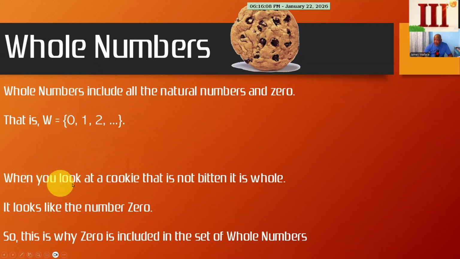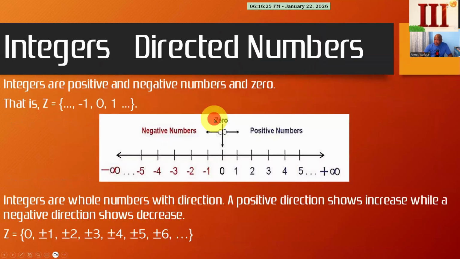As it says here, when you look at a cookie that is not bitten, it is whole. If you bite it, it's not going to be whole anymore. And then it won't look like zero anymore either. So that's why when you're looking at the whole numbers, I try to think of the cookie, which looks like the number zero.